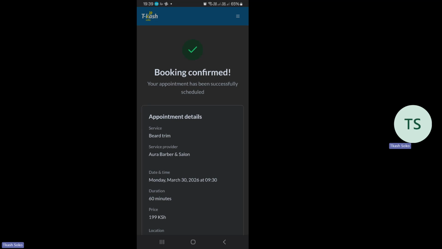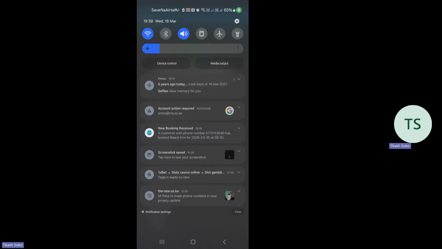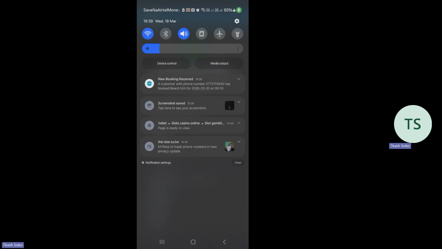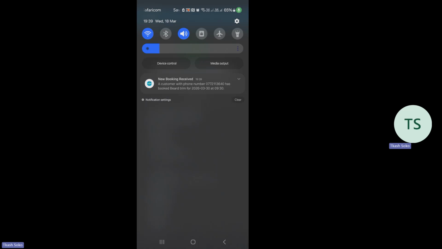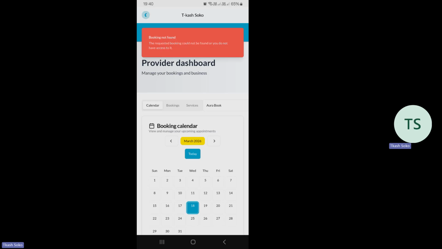So nikiswipe chini hivi, there is this notification inaniambia a new customer. Let me remove the notification that I don't need. Okay. I want to just remain with this one. A new customer with the phone number 0772113640 has booked beard trim for 30th of March 2026 at 9:30. So once I press on this, it will take me to the Tcash Soko app. Itanipeleka kwa app na inipeleke kwa provider dashboard.